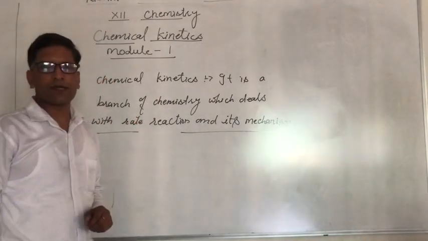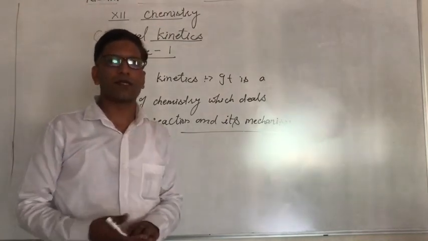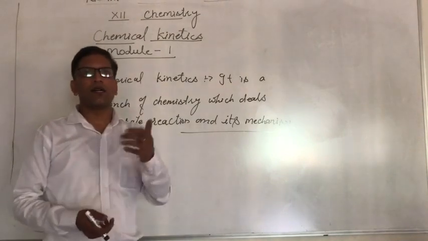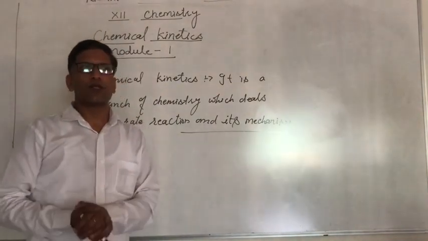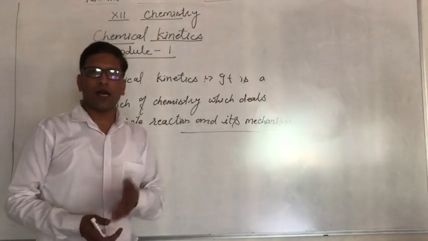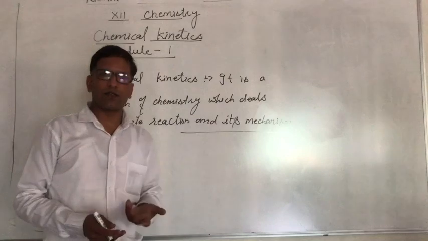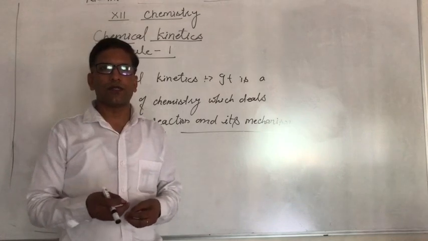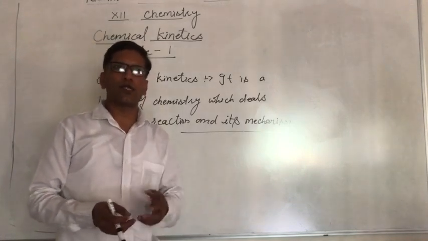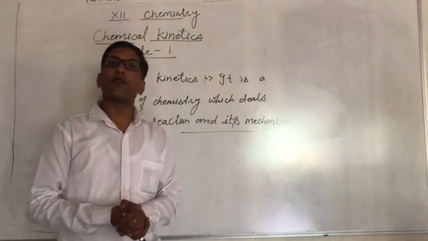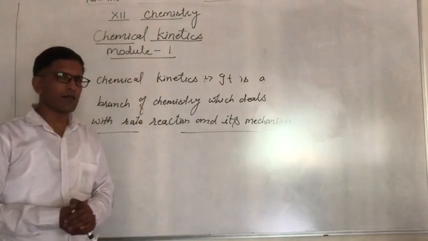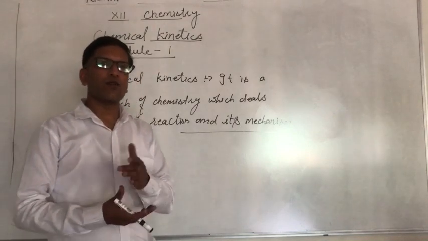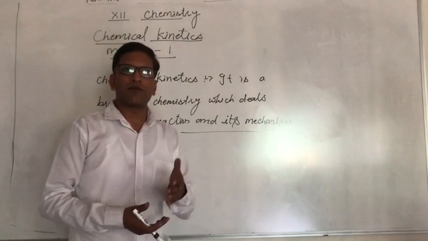How many types of reactions are there? There are three different types of reactions. One is fast reaction, second is slow reaction, and third is moderate reaction. Fast reactions are those which take place in a fraction of a second, like the neutralization of acid and base or ionic reactions. And the slow reaction, like the example we have taken, rusting of iron, takes so much time.